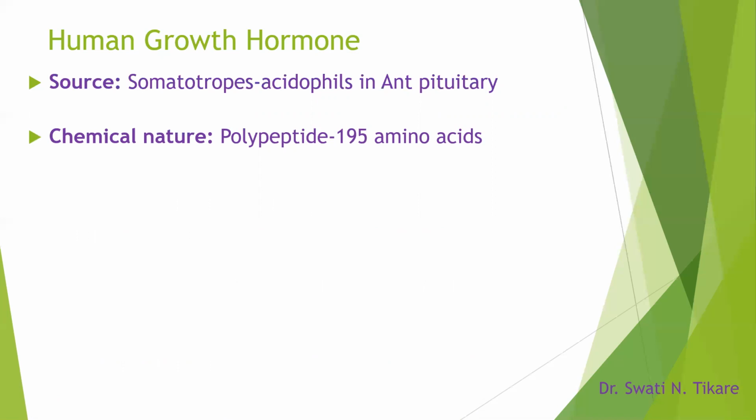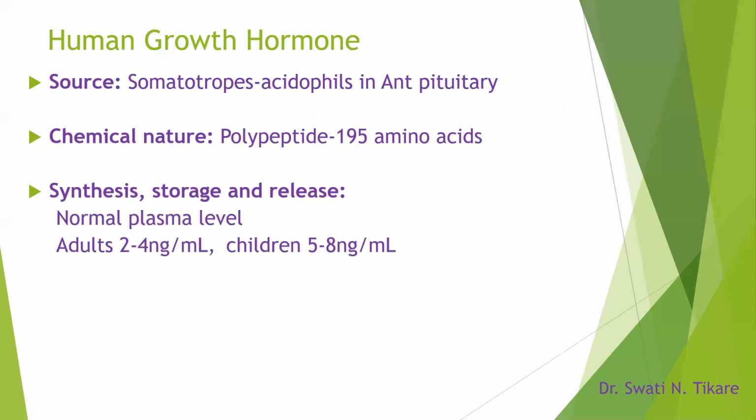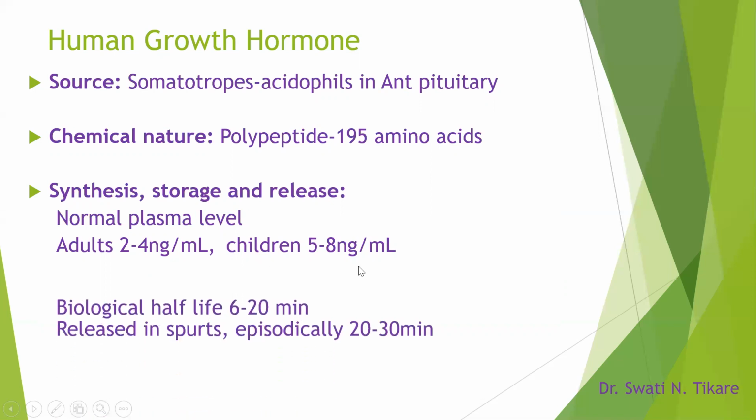Coming to the chemical nature, they are polypeptide in nature, made up of 195 amino acids. Synthesis, storage, and release of growth hormone all happen in the anterior pituitary. The normal plasma level in adults is 2 to 4 nanogram per ml, whereas in children it is a little higher at 5 to 8 nanogram per ml.